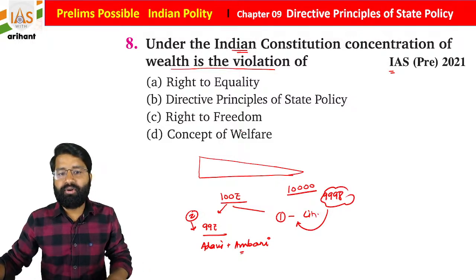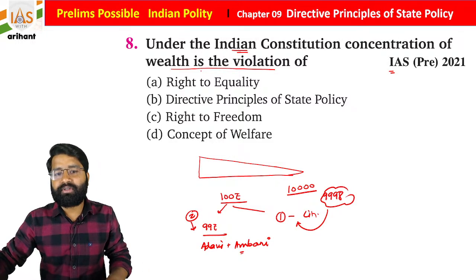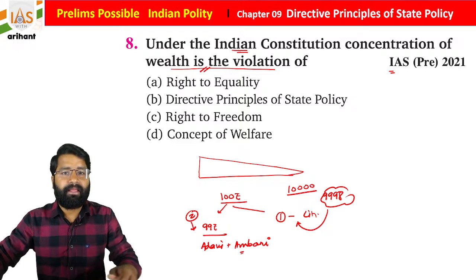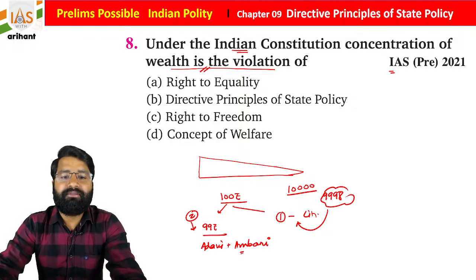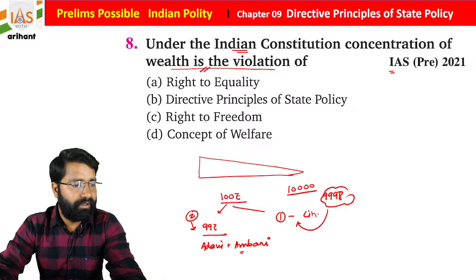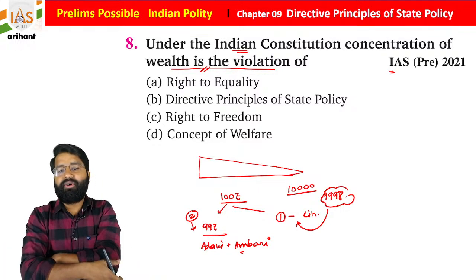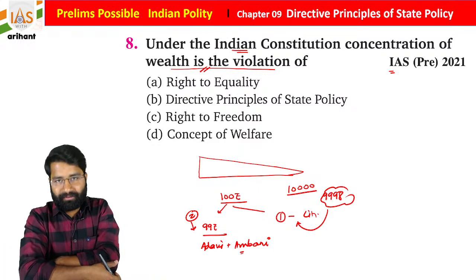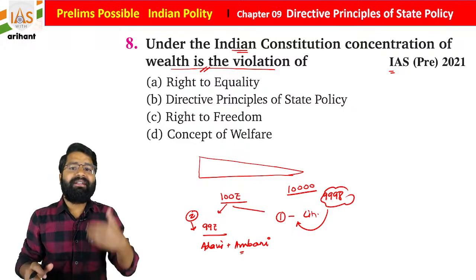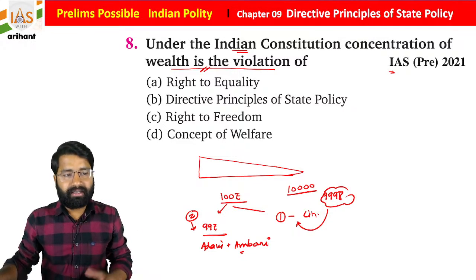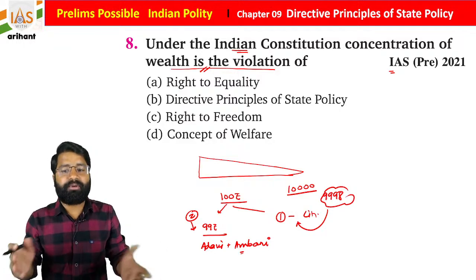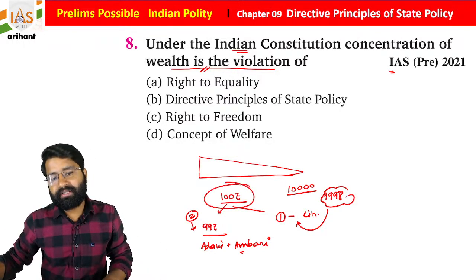So what do you find, students? Concentration of wealth is basically violating what? Right to equality, directive principle of state policy, right to freedom, or concept of welfare. Concept of welfare means the government is trying to provide assistance to them as well as to promote them, but here it is violating the directive principle.